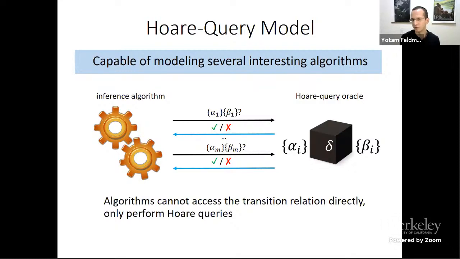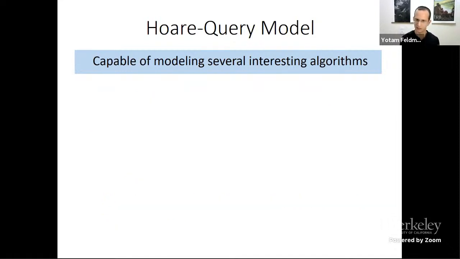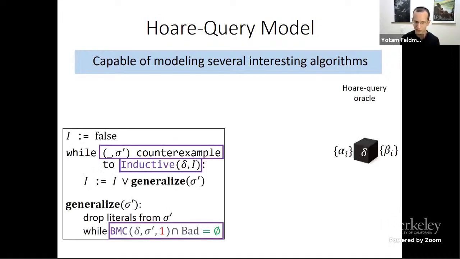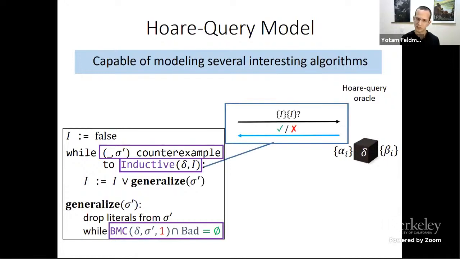And although this seems a very simple model, it can actually capture a very large number of interesting existing invariant inference algorithms, including IC3 PDR. And when we look at the algorithm I showed you before and try to model it in this model, this part is a whole query where the precondition and the postcondition are the same, the current candidate, and we can find a counterexample using a linear number of whole queries by essentially the self-reducibility of satisfiability.